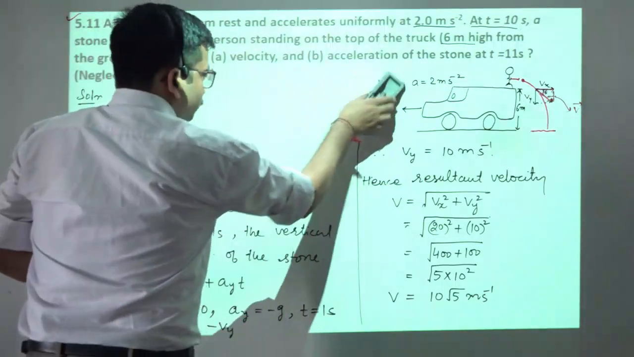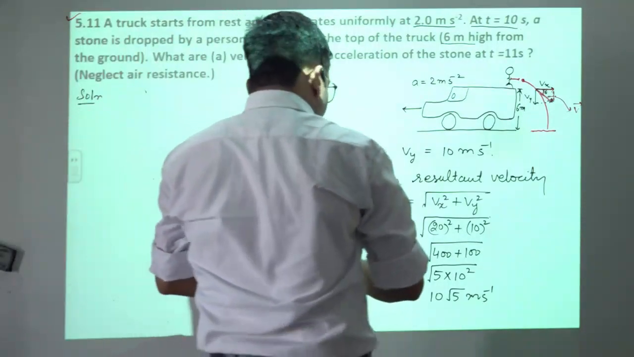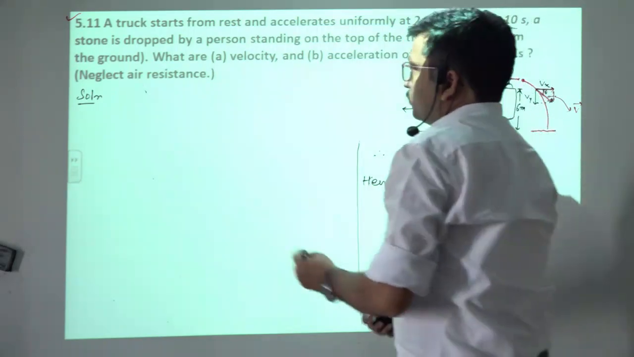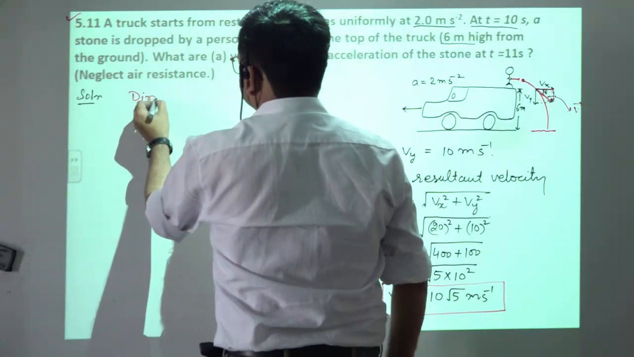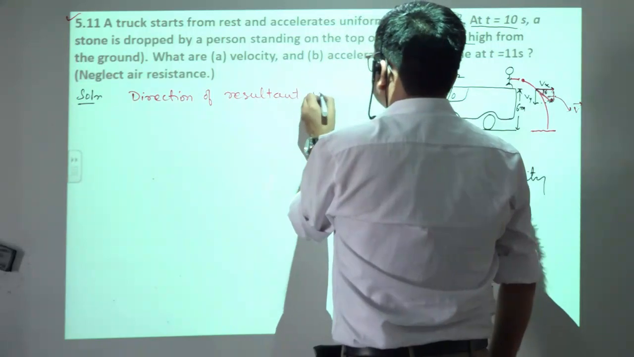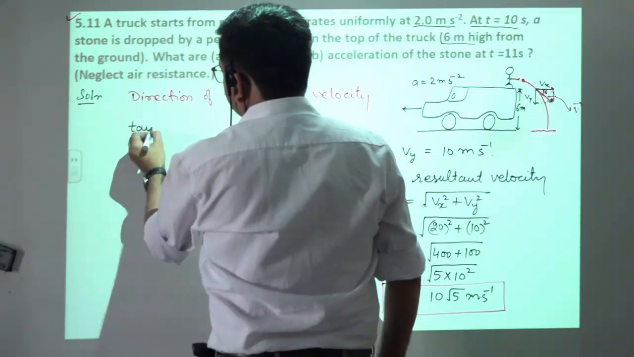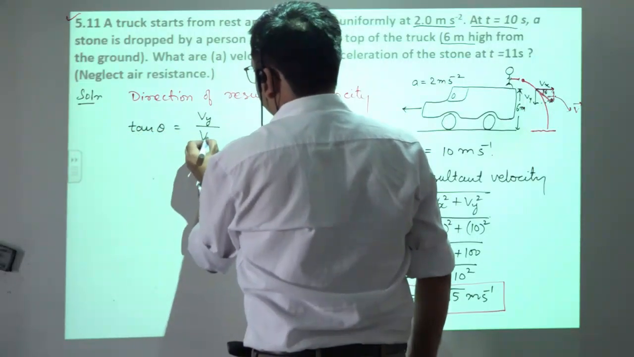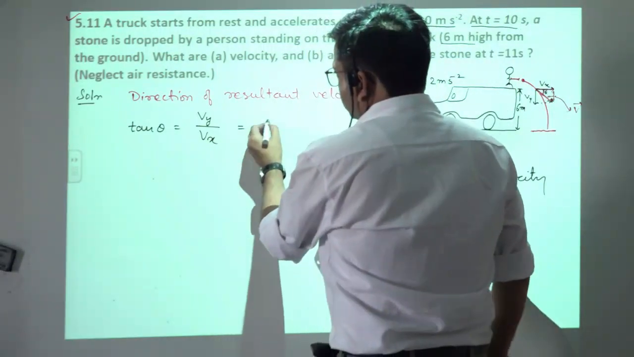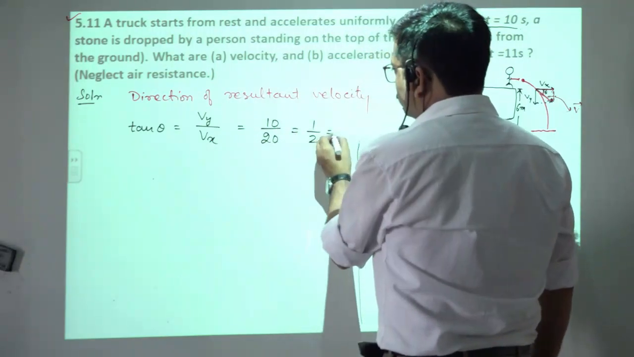So the next step, direction of the resultant velocity, ये तो मिल गया हमें. Now direction of the resultant velocity, that is tan theta will be equals to Vy over Vx होगा. What about Vy? Vy कितना है 10, that is 10. What about Vx? That is 20. It will be 1 by 2 or 0.5.